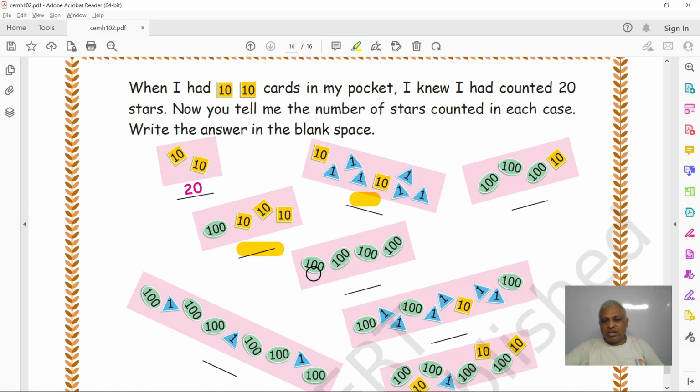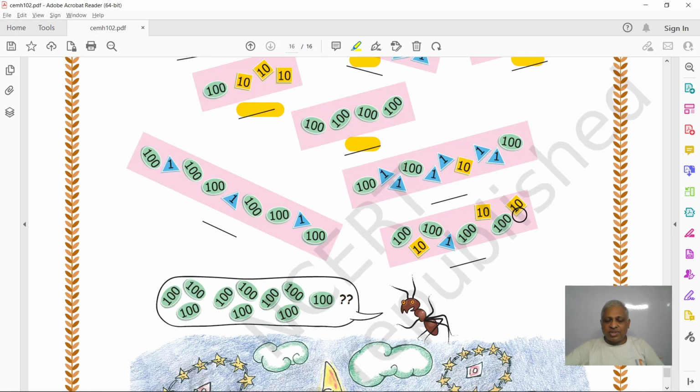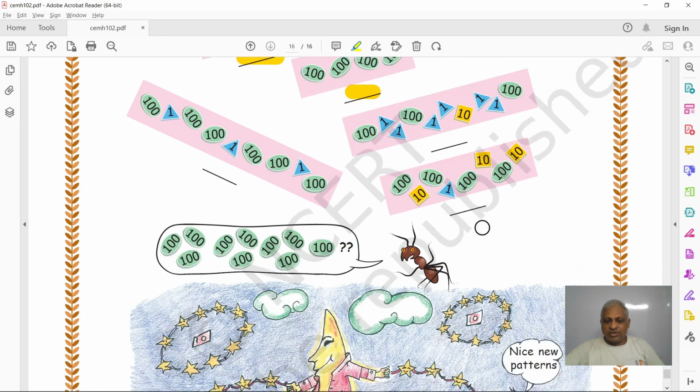And here we have 400. 400. And this is 310. Like this is very simple. Do this homework, right?